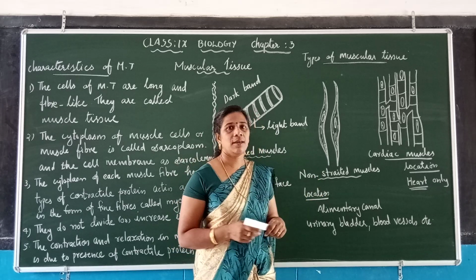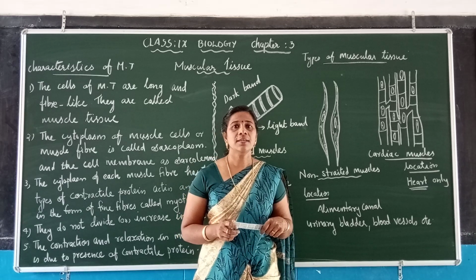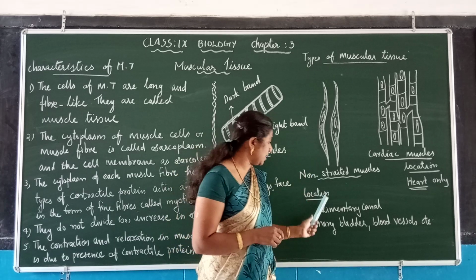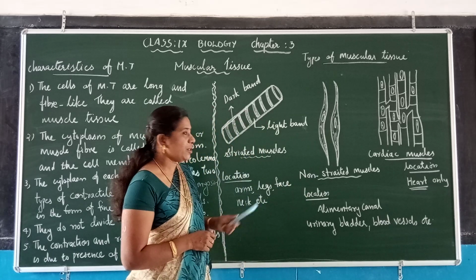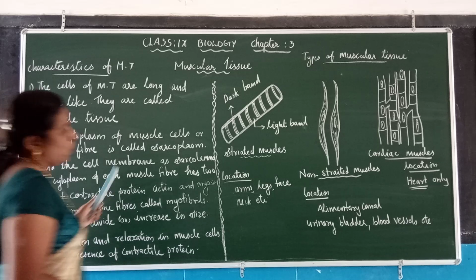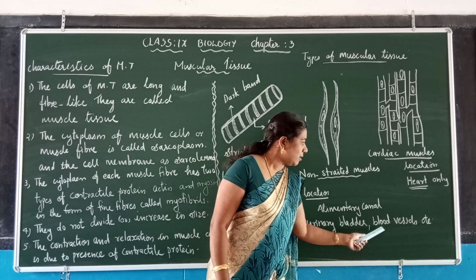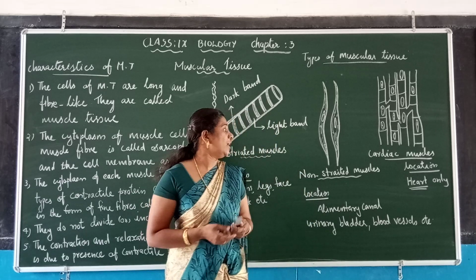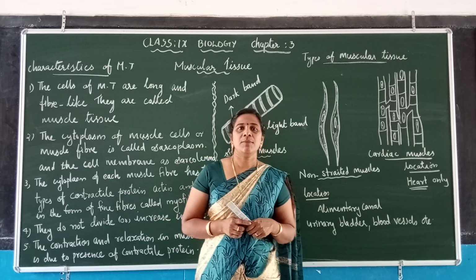The next point: they occur either as sheets or as sphincters. Now we have to see the location, where these types of muscles are located: alimentary canal, urinary bladder and blood vessels. And generally we can say all our internal organs are made up of non-striped muscles or involuntary muscles.